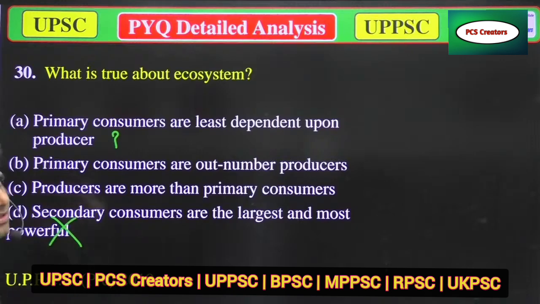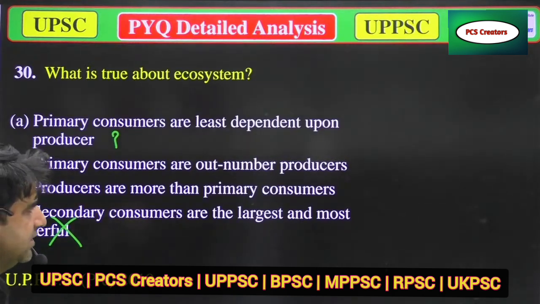Option D is wrong, because it is not true that secondary consumers will always be the largest and most powerful.